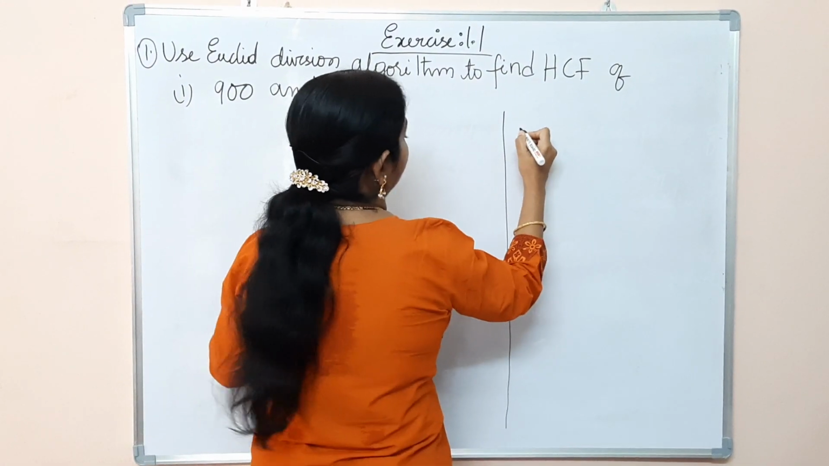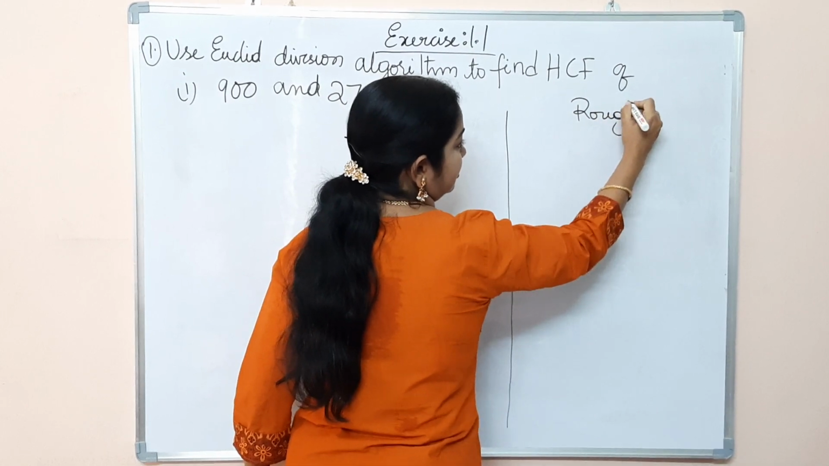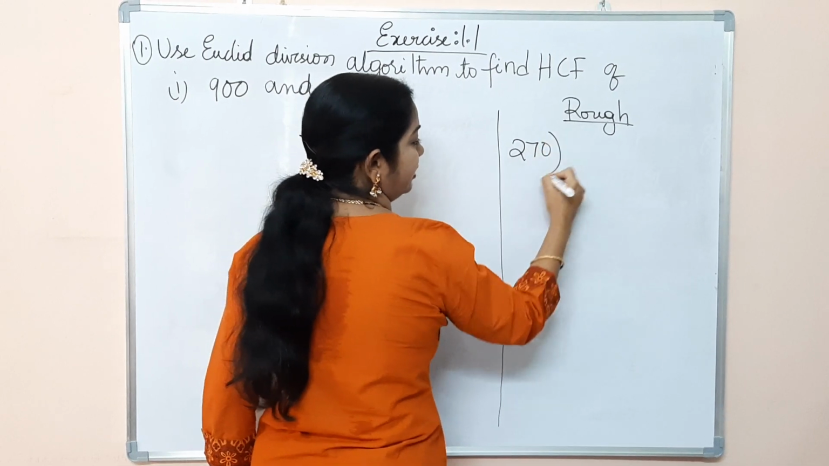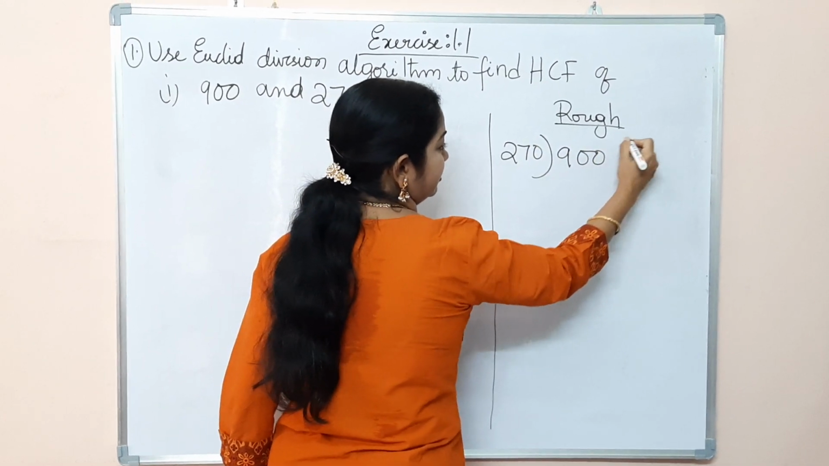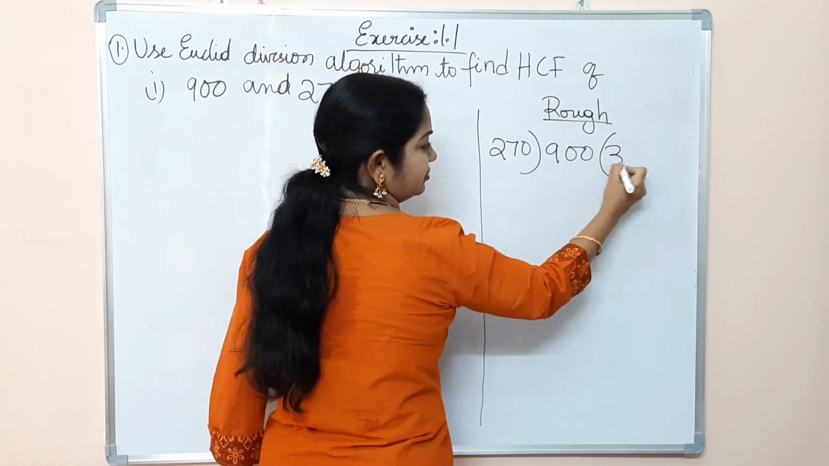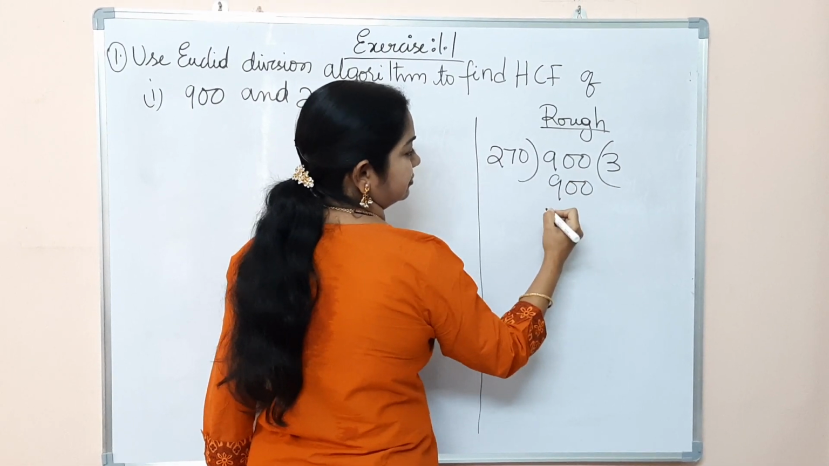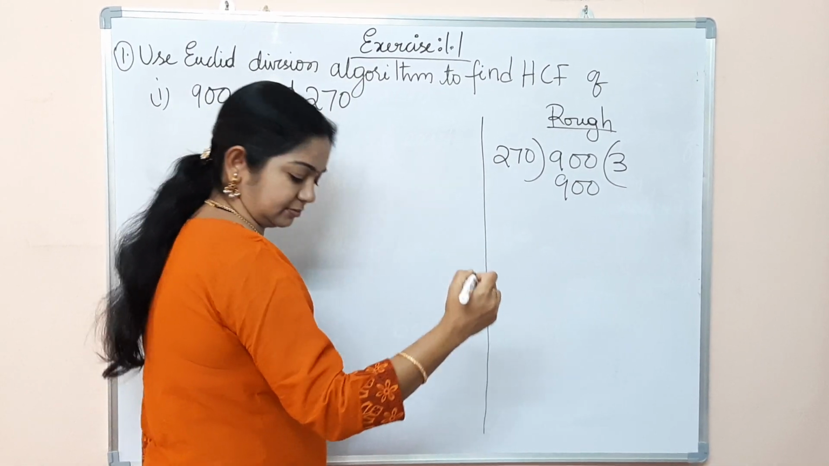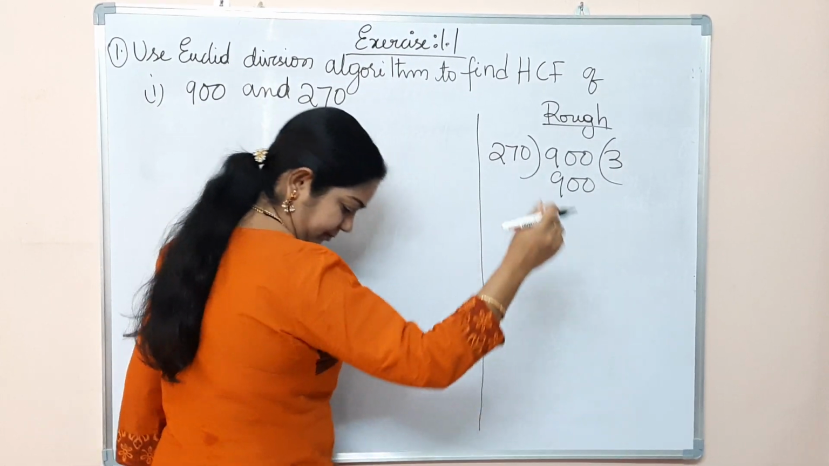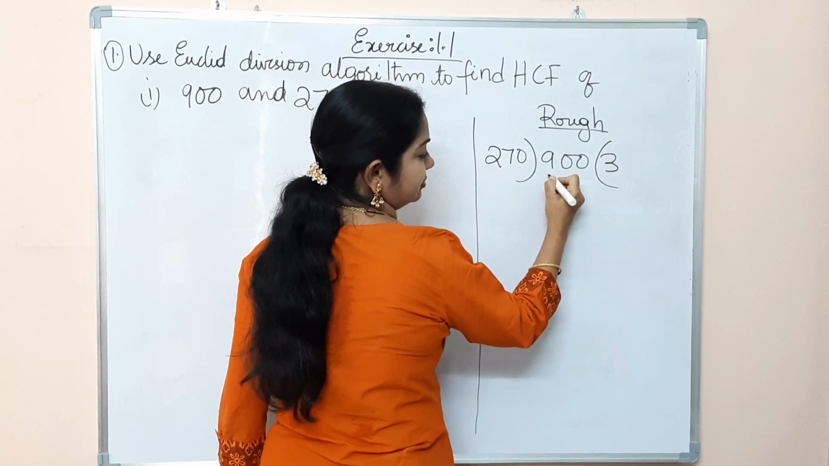Now let us take the least number. This is our rough part, rough column. Least number 270, we will divide it with 900. So how many times does it go? 3 times. Let me see once again. No, right. 270 thrice is 300.